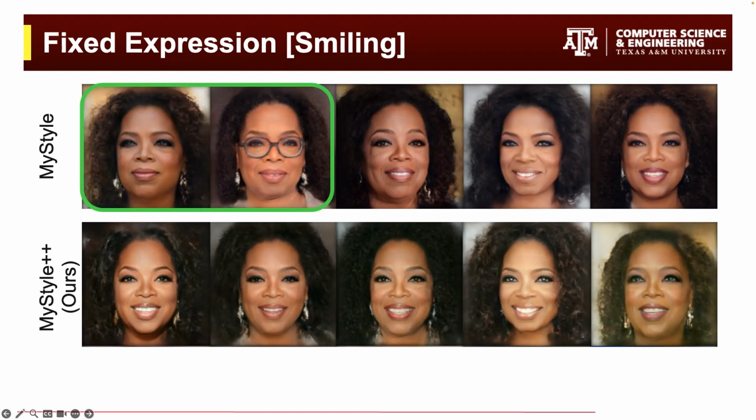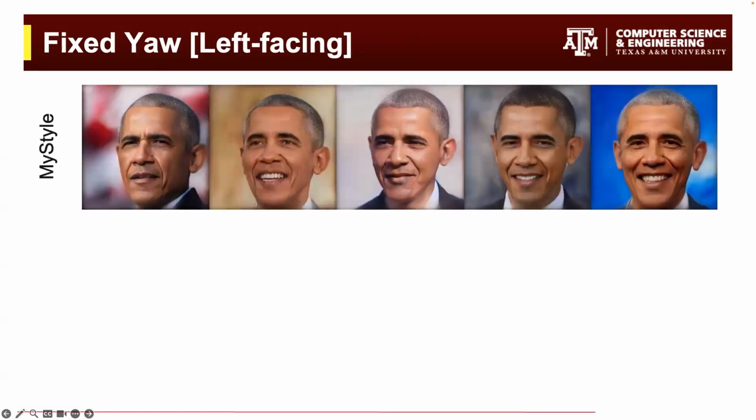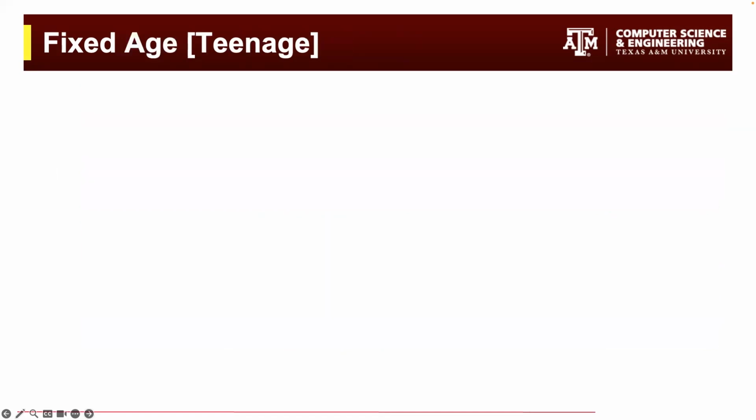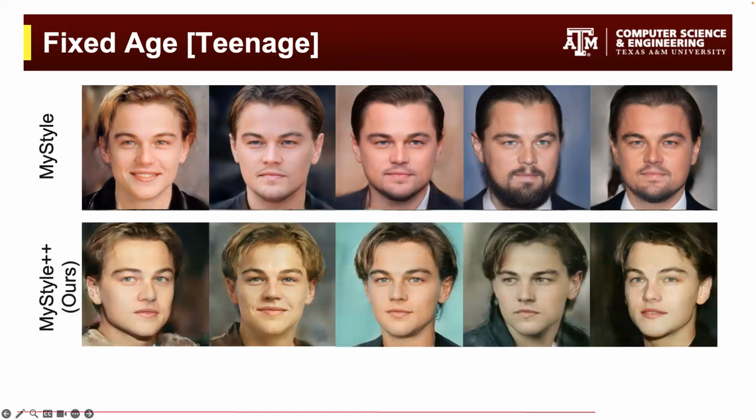In contrast, our method produces consistent results. Here we show results with fixed yaw. Though left-facing images are desired, MyStyle generates images with various angles, even front face. Let's take a look at the results with fixed age. MyStyle exhibits diverse ages. In contrast, our method generates images with a consistent teenager appearance.